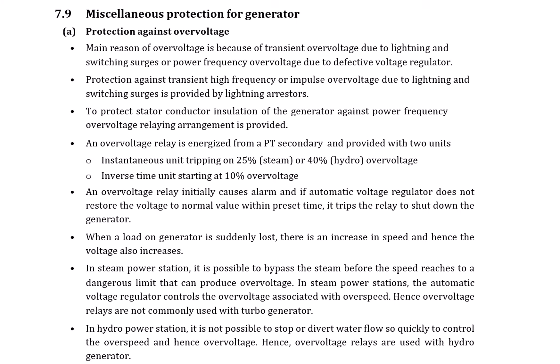The generator is generally mounted in the outside area sometimes, and sometimes within the building, but it is connected with the grid. So if any lightning falls on the grid, then it will accumulate to the generator, so it will create an over voltage.